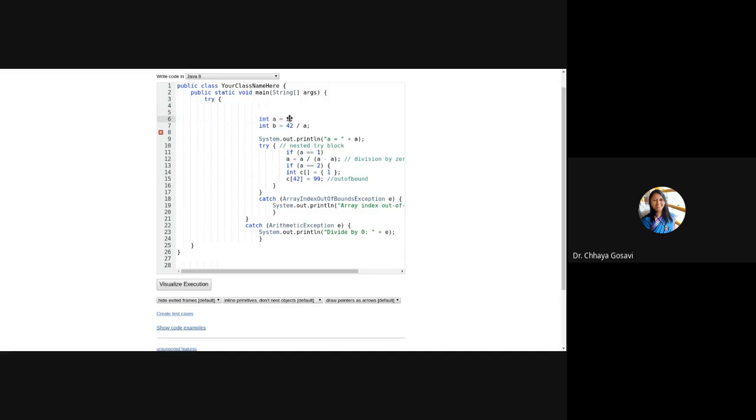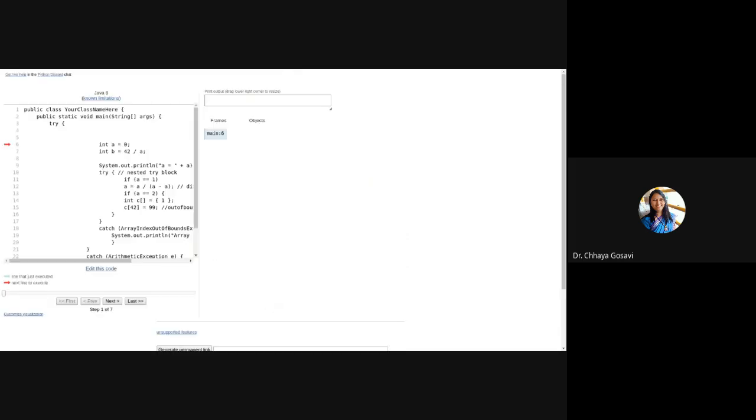And if value of A is 0, then what will happen? If this value is 0, will it print this line? This line has a divide by 0 exception and it is in the outer try block. So we have this arithmetic exception here. It will print divide by 0 and your program will stop. It will not enter here. So initially value of A is 0 and we'll check how it executes. A is initialized to 0.